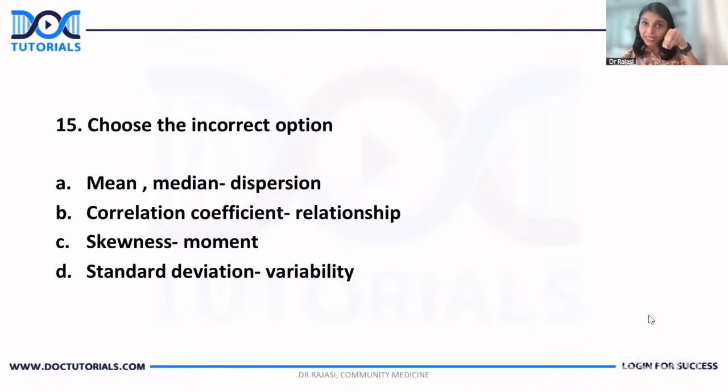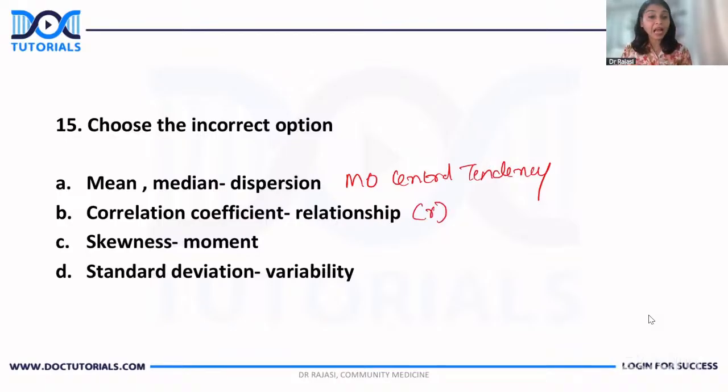Mean, median, mode are measures of central tendency, not dispersion. Correlation coefficient. Don't you know that I have told you correlation coefficient is depicted as small r, and r can take values from -1 to +1. And I said this minus and plus will tell you the direction of relationship between one exposure and outcome, right?